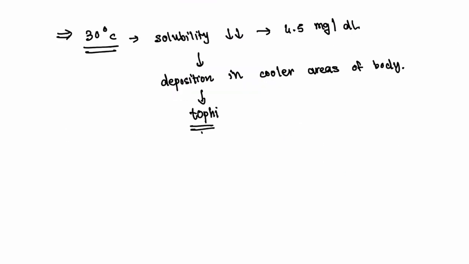And these tophi are seen in distal joints of the foot.